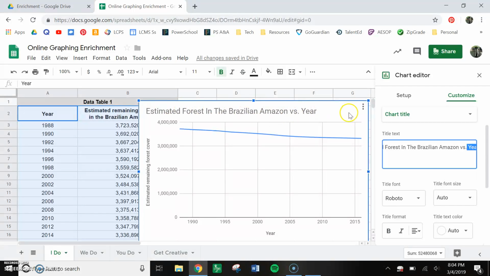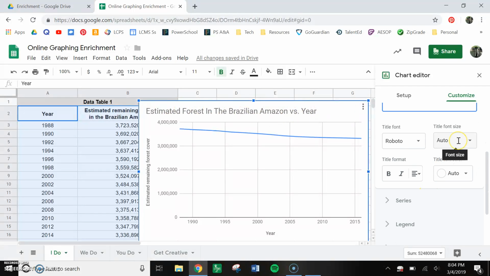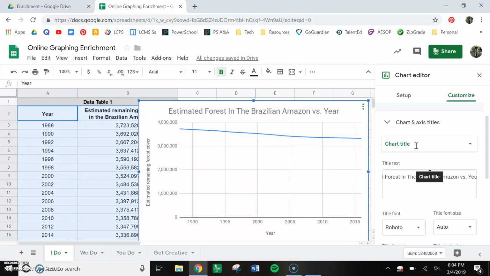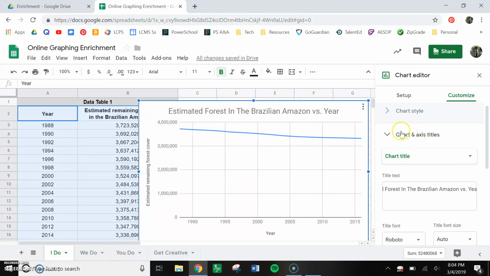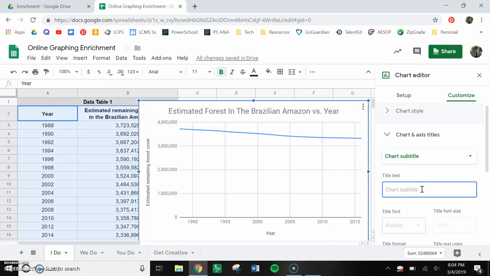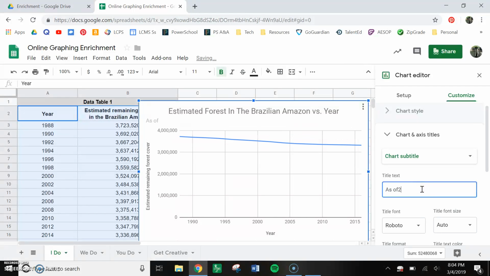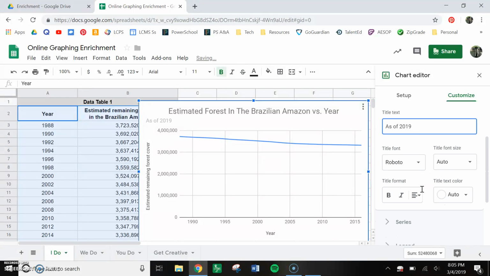Okay, so you see that it all changed over here. Font, title, size, that's fine. I always center my title. I think it just looks a little more professional. But here's where you need to get tricky. Instead of closing this completely, you come right here where it says chart title, because we have other stuff. So chart subtitle. I always like to put "As of 2019," because this is the most recent data I could find. Again, I like to center that.